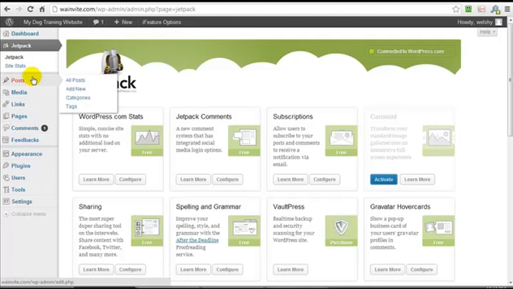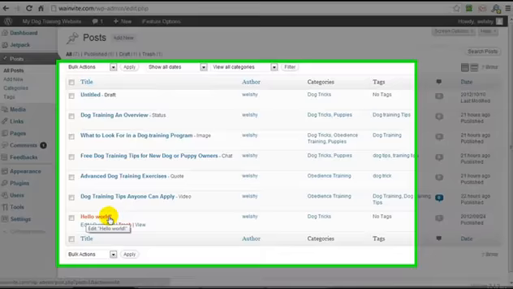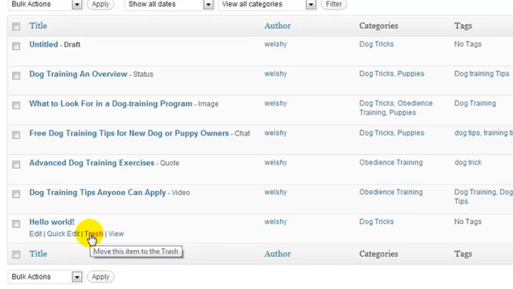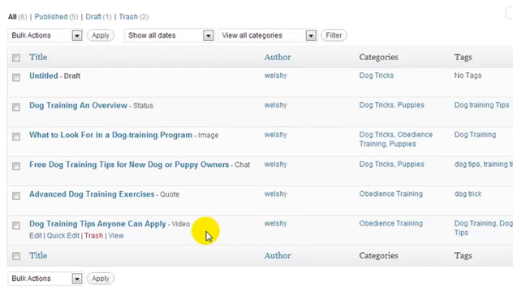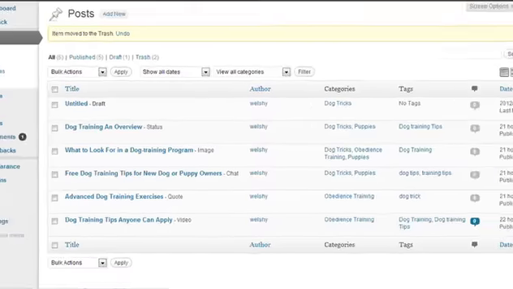And the final thing, which I should have pointed out, is if you go to posts and all posts, you can see that here is that hello world post. Well, we don't need it on our website, so we're going to click trash, and it'll be taken off to the trash can. This is our draft post where I created the content for the widget, and here you can see we have the list of categories. So we can see that this dog training and overview is in the category dog tricks and puppies.